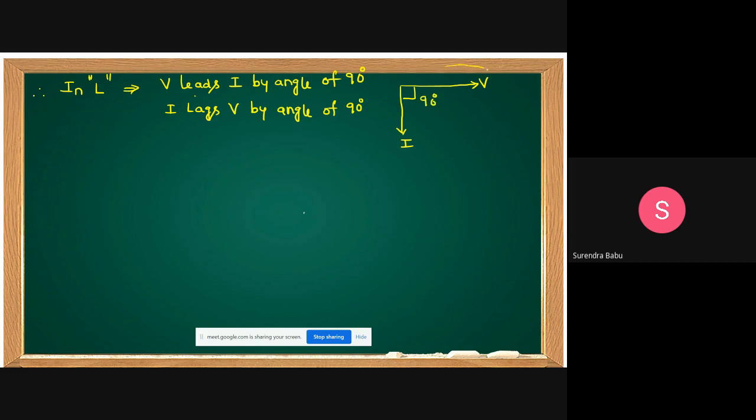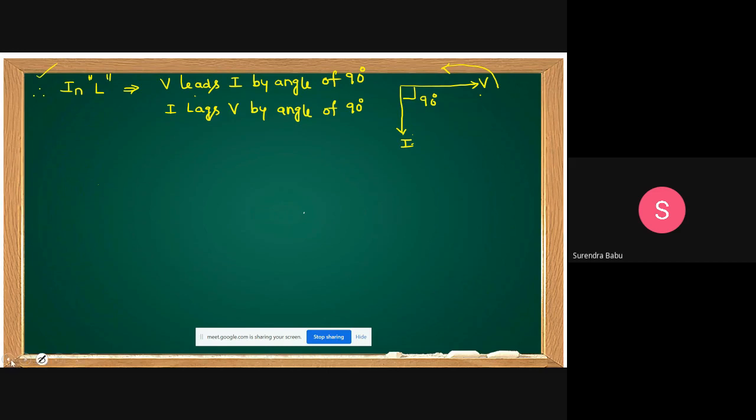Always vector rotation is in the anti-clockwise direction. I lags V by an angle of 90 degrees. Clear, friends? Any doubt?